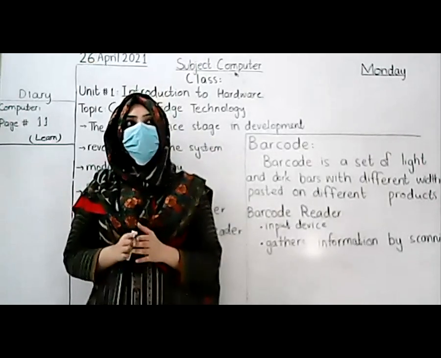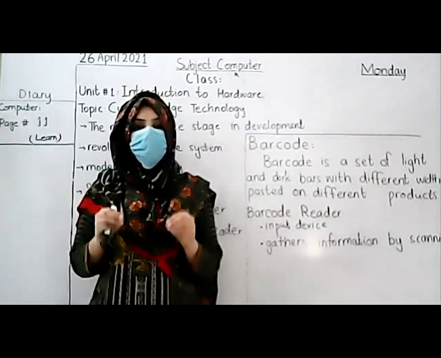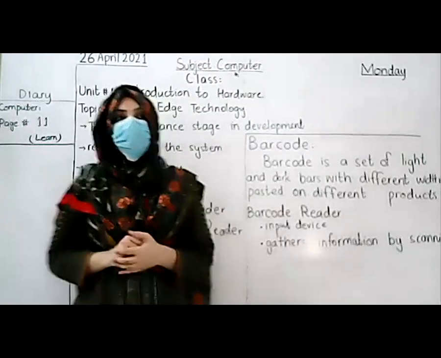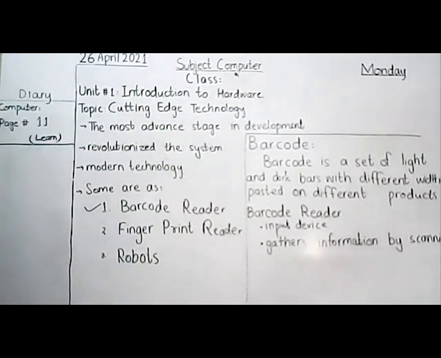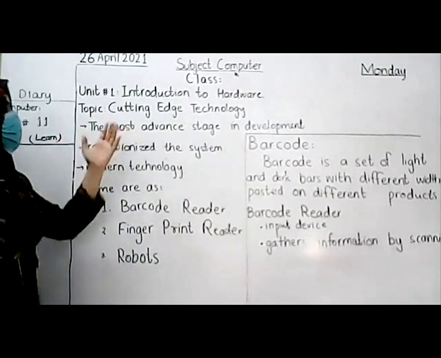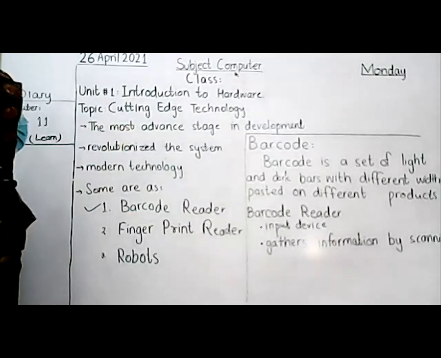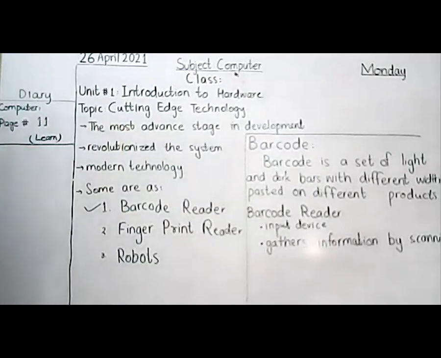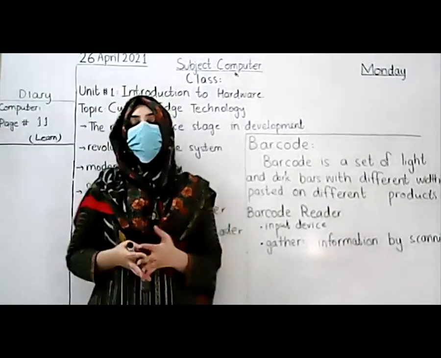It means they have cut out the traditional method of doing a specific thing and introduced a new method of doing that. So we can say cutting edge technology revolutionized the whole computer system, and these are modern technologies.